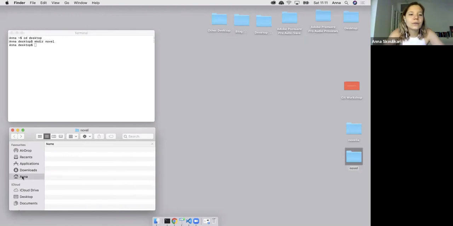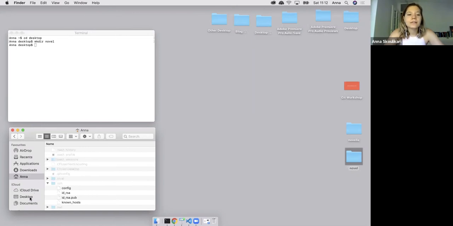So if I just go to my user, for example, we can see here I have a bunch of folders, right? And these are visible folders. I always see them. But I can also show all the hidden files on my computer. On a Mac operating system, in order to do this, you use Command-Shift-Dot. And now you can see there's these grayed out files. Most of them start with a dot. The name starts with a dot.